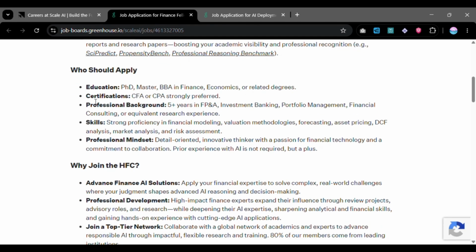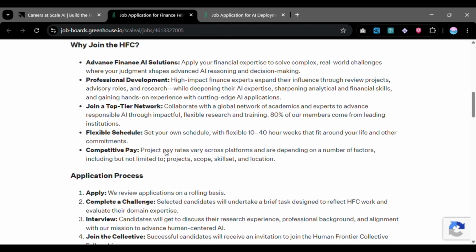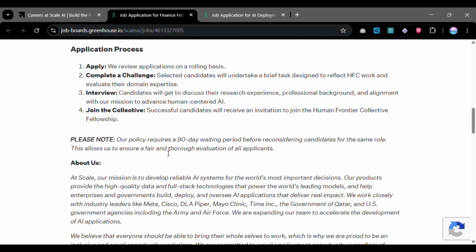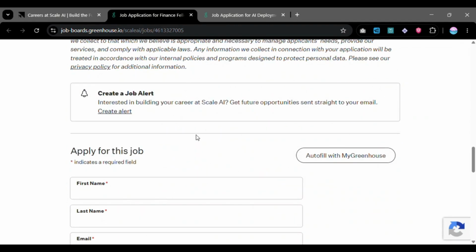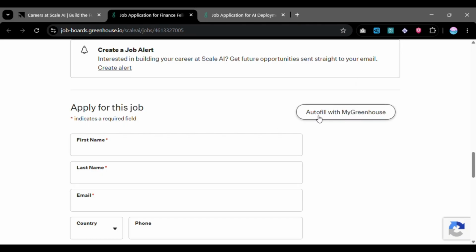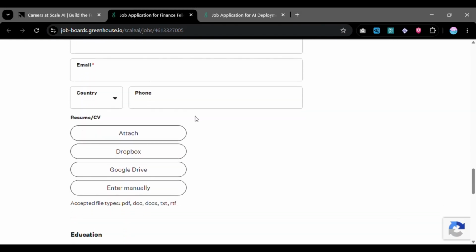And these are the certifications that are strongly preferred. Your professional background, you check also your skills. And then you check the application process. All these things you're supposed to pass through before you make an application. And now if I scroll down, you can see you're supposed to fill all these parts. You can also autofill if you want with this Greenhouse, so it's just going to do everything for you automatically. You select your country, your phone, your names.